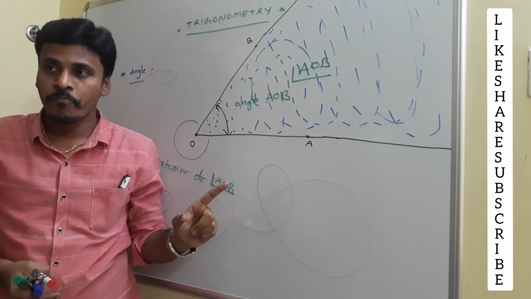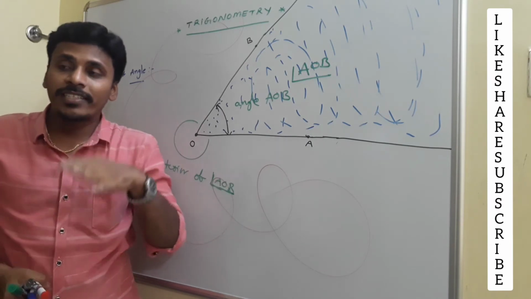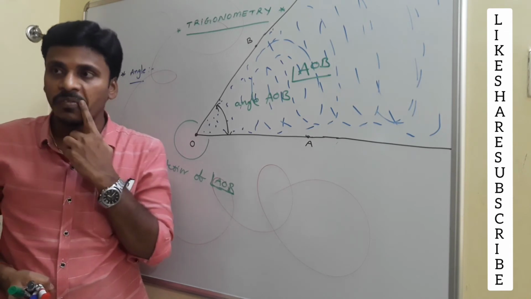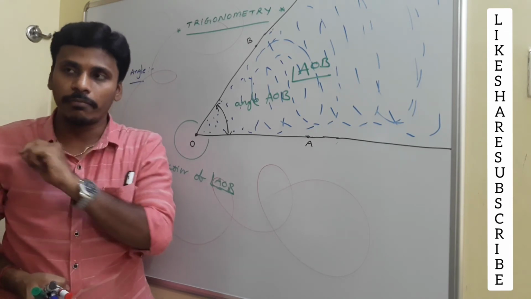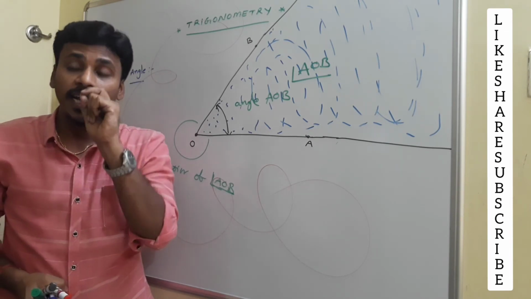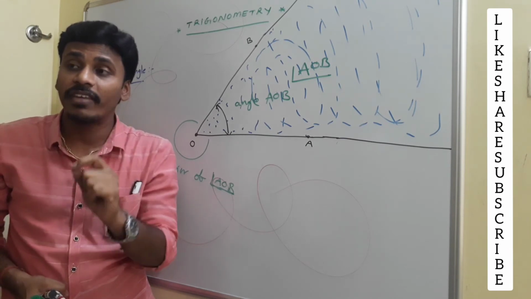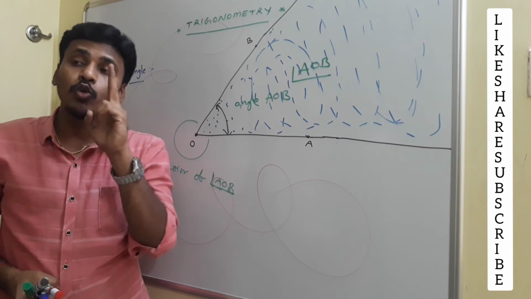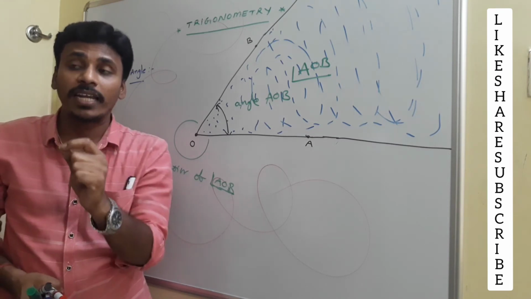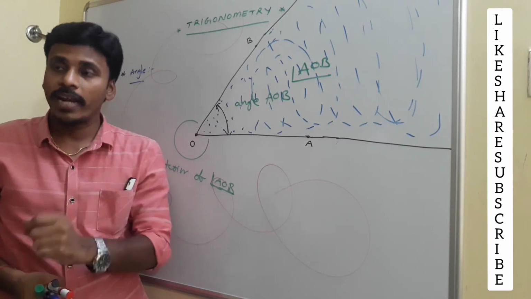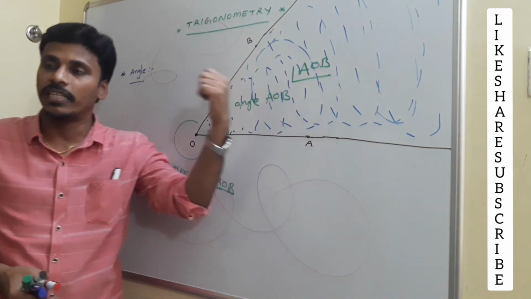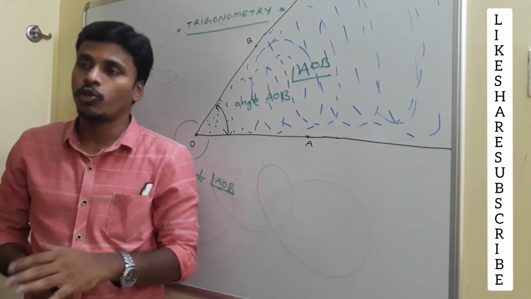Is it right? So first thing is the definition of the angle, and the definition completes. What is the definition? Finally I am repeating once again for you: a system of two rays having the same initial point will divide the plane into two parts. Each part is called an angle, right? That is one angle, this is the other angle, we call it interior, and this is exterior. There ends the definition of angle.